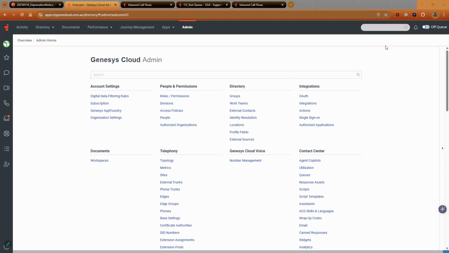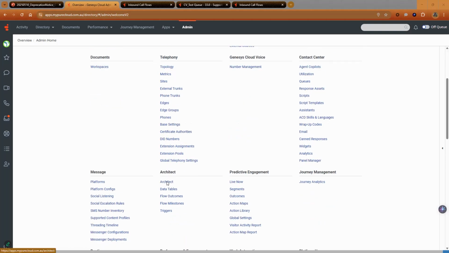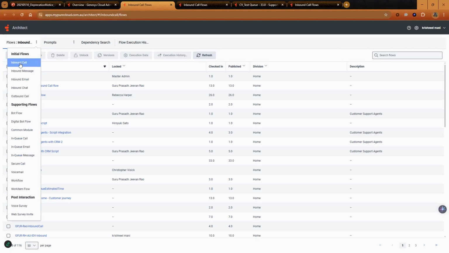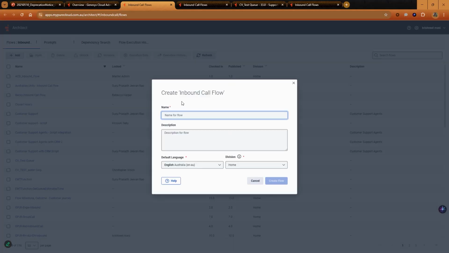First, let's prepare for this change. To test a suitable Polly voice for replacement, let's build a flow. To do this, navigate to Architect. Under Inbound Flow, select Inbound Call. Click Add to add a new flow.